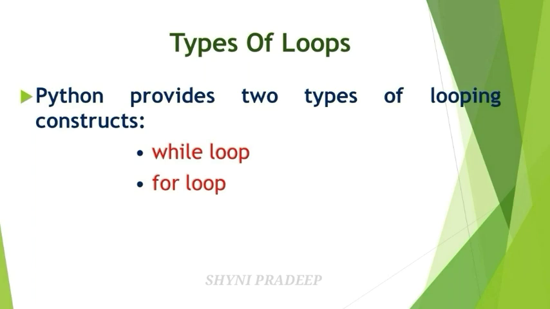C++ provides 3 types of loops. What are they? While loop, do while loop, for loop. We all know that, but only 2 loops are allowed in Python. What are they? While loop, for loop. Okay, so what do you mean by looping? Whenever you are doing the same activities repeated again and again, that is called looping.